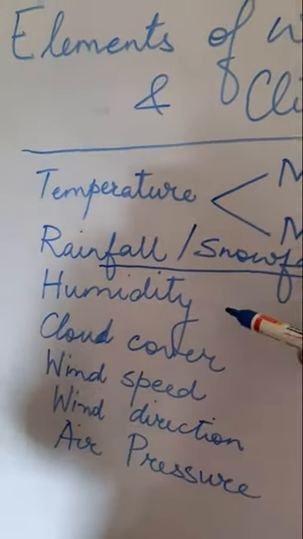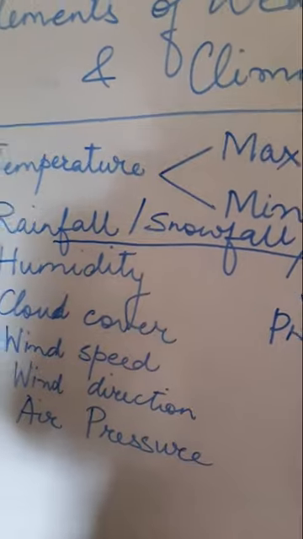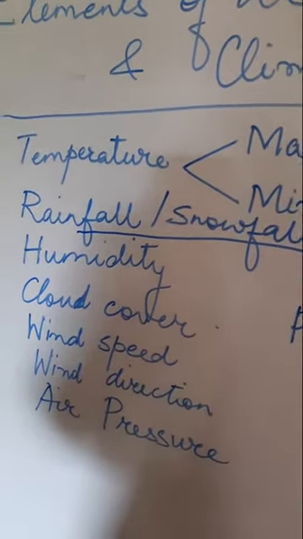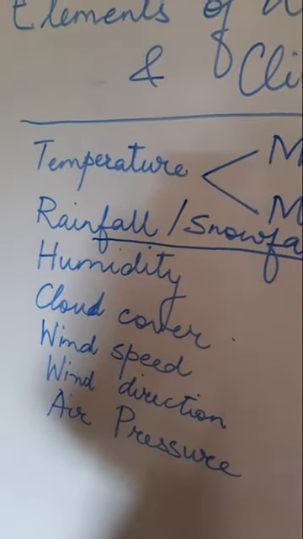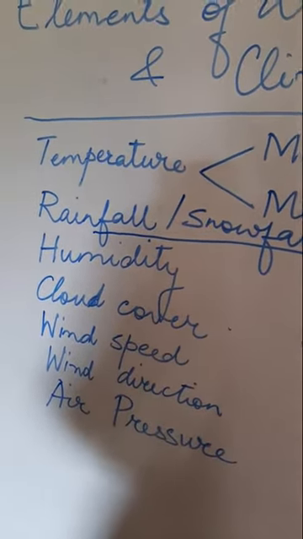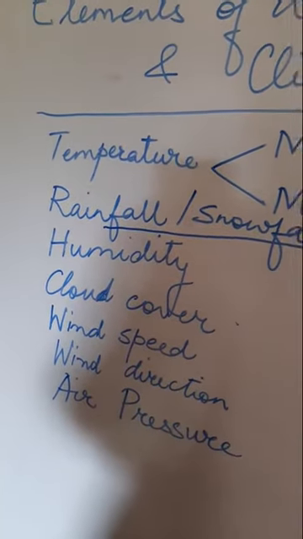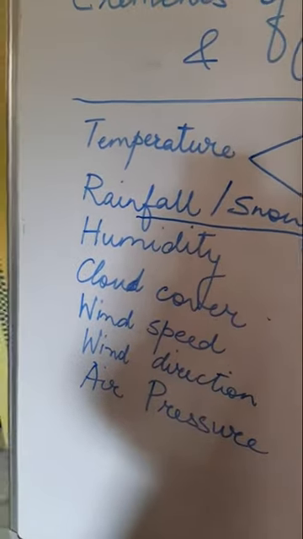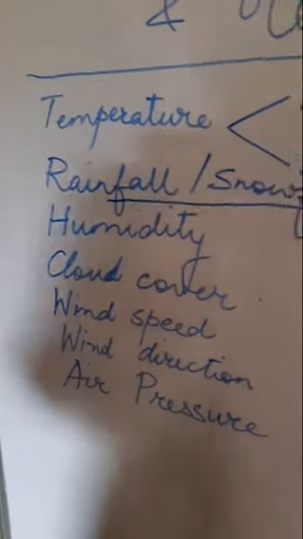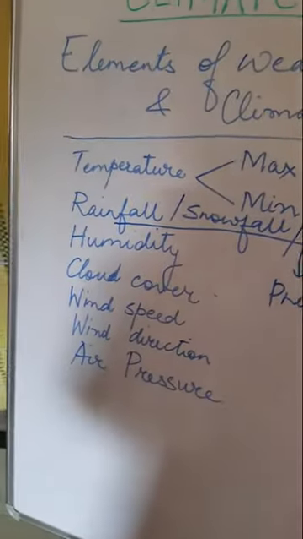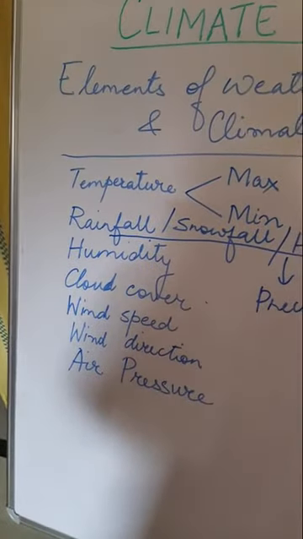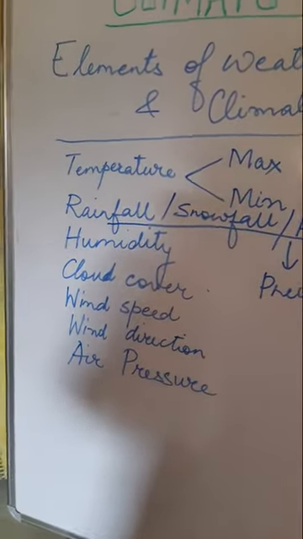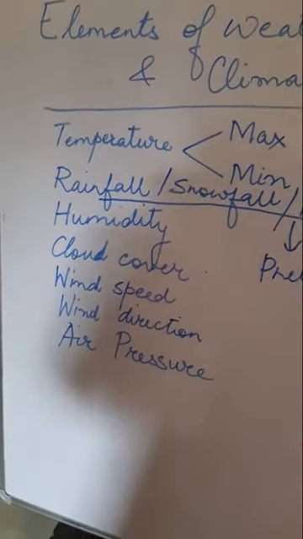The third parameter is humidity, which is measured. Then cloud cover, how much cloud is there. Sometimes you will find dense cloud over a certain area. Sometimes you will find it is bright and shiny and the cloud cover is very less. Then the wind speed. We all know, children, that wind blows. So when we find the wind blowing, children, the wind blows at a certain speed.